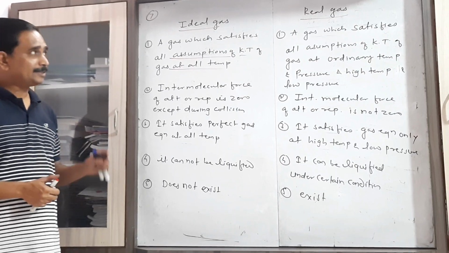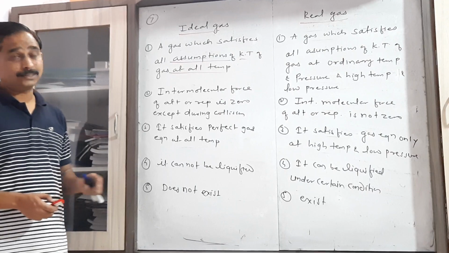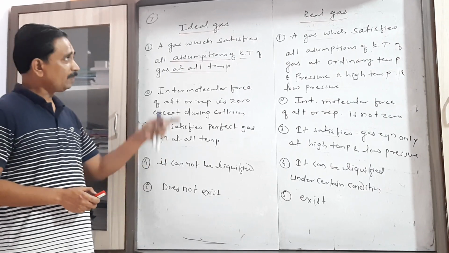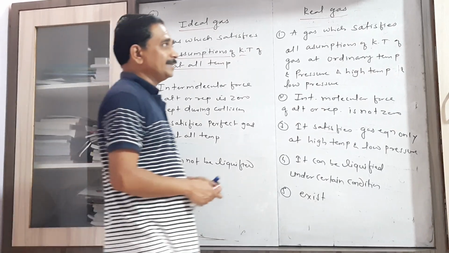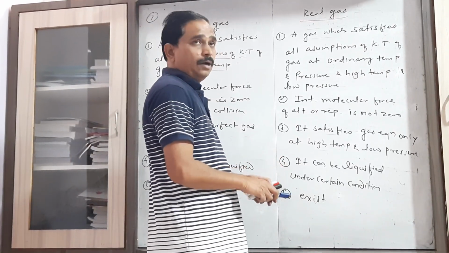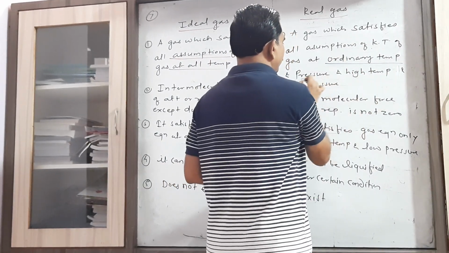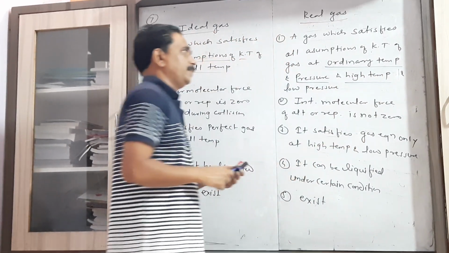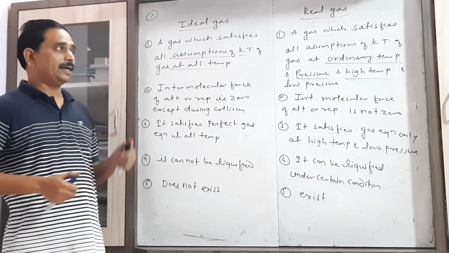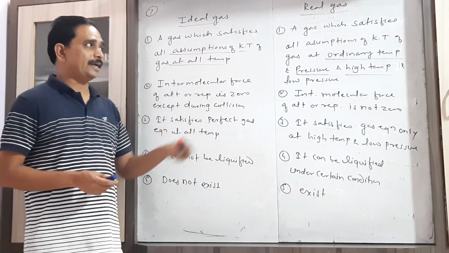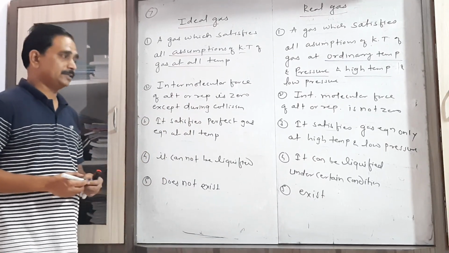So the gas which satisfies all the assumptions of the kinetic theory of gases at all temperatures is called the ideal gas. And the gas which satisfies all the assumptions of the kinetic theory of gases at only particular temperature and pressure, that is at ordinary temperature and pressure as well as at high temperature and low pressure, that gas is called a real gas.